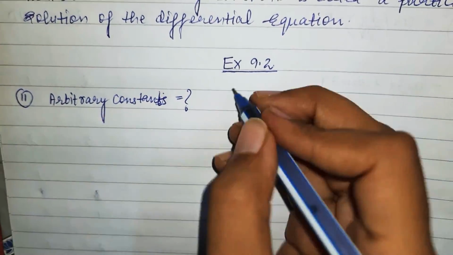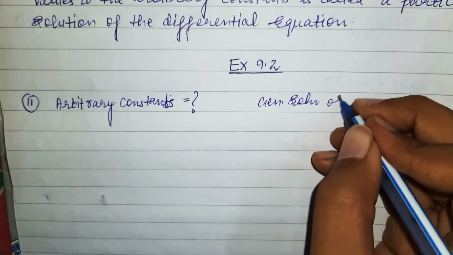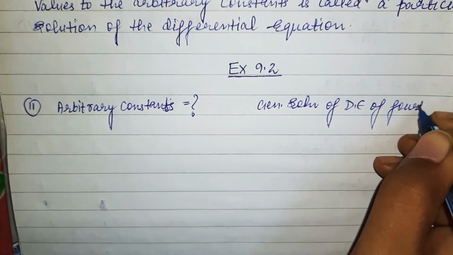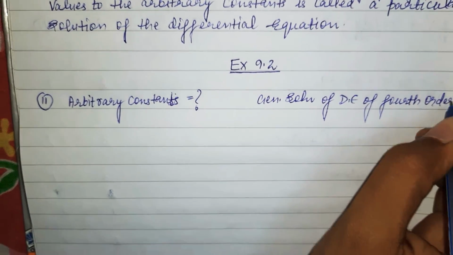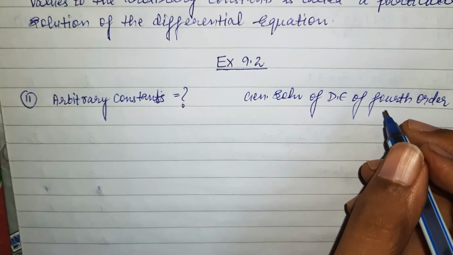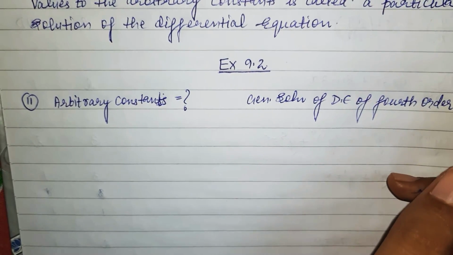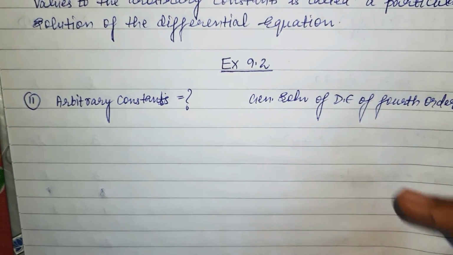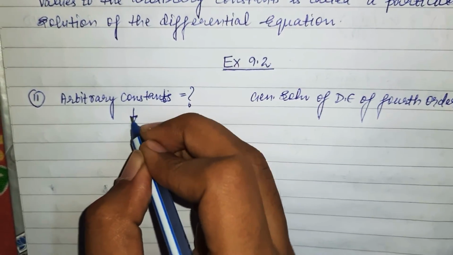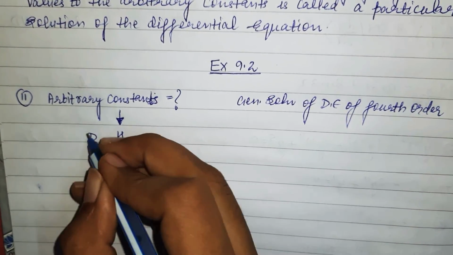Of the general solution of a differential equation of fourth order. Now do remember, if the general solution is of fourth order you will get 4 constants, third order means you will get 3 constants, second order means you will get 2 constants. So they are asking about the constants. The number of constants for this will be 4, just because of fourth order. So the answer is part D.